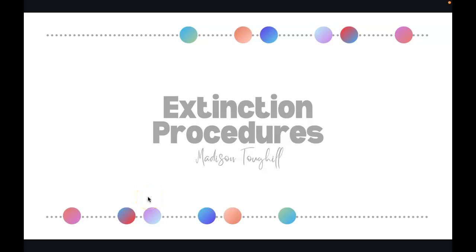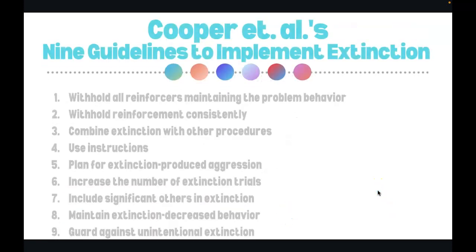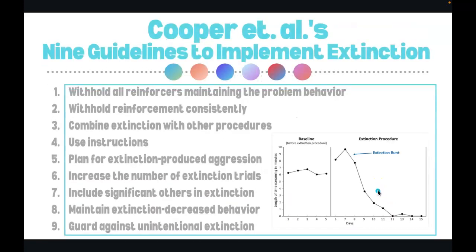Hi, my name is Madison Toohill, and I'm going to be going over extinction procedures really briefly here. So, I'm going over Cooper et al.'s 9 guidelines to implement extinction, found in his Applied Behavioral Analysis book.